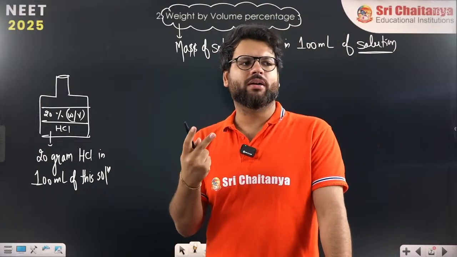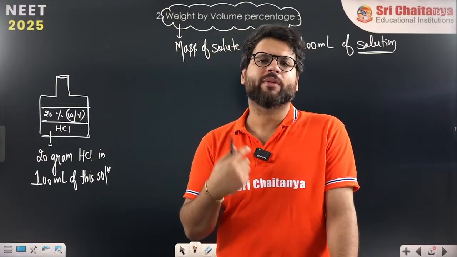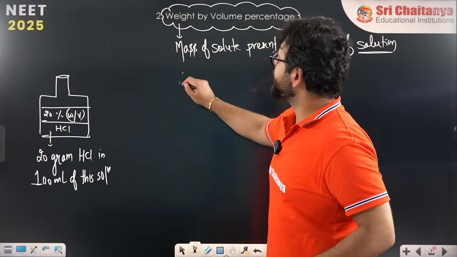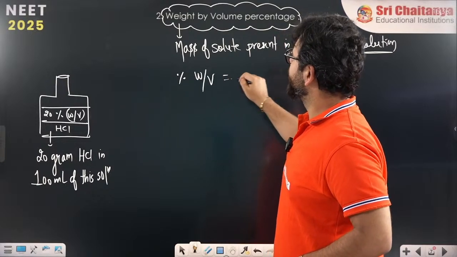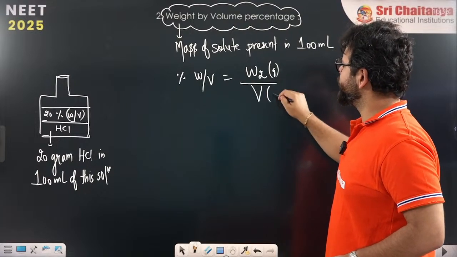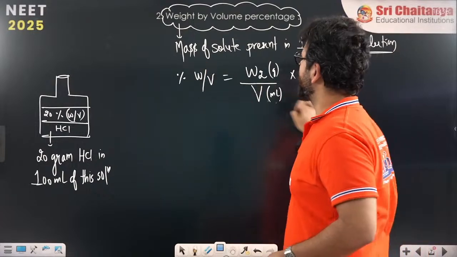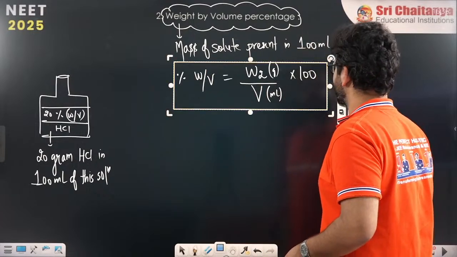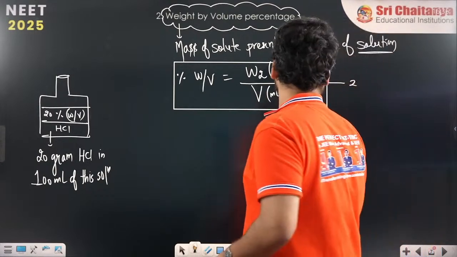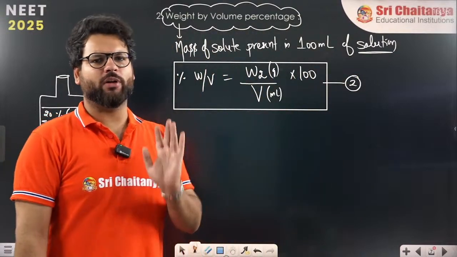If you take 200 ml, 40 gram will be present. If you take 50 ml, 10 gram will be present. Simple unitary method you can apply. So the formula becomes percentage weight by volume is weight of solute in grams by volume of solution in ml into 100. Simple. This is our equation number 2. So total 2 equations we have done today: W2 by W into 100, W2 by V into 100.